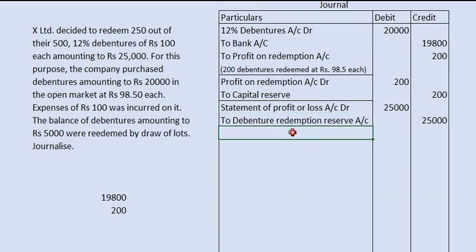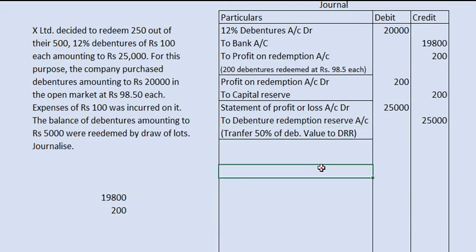Below, let us write the narration: Transfer to debenture redemption reserve. Transfer 50% of debenture value to debenture redemption reserve.